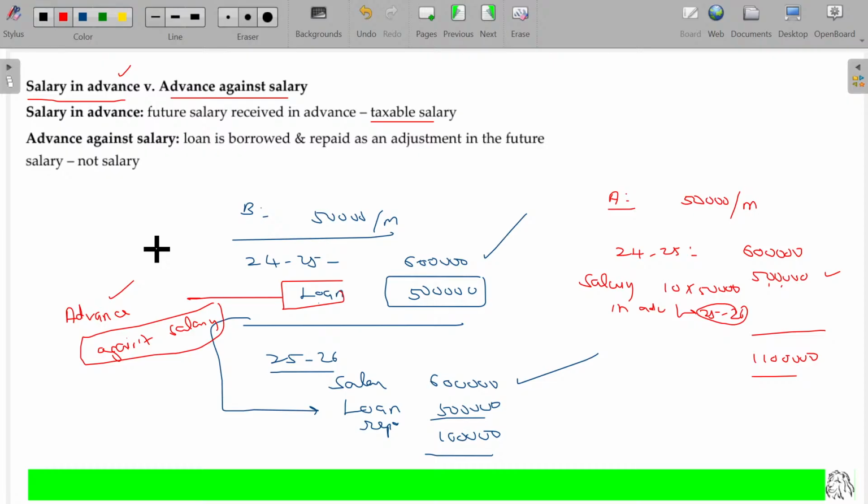Salary is pledged to get it. I pledge the jewel to get the loan. Similarly, I pledge my salary to the employer. Sir, anyhow, I am getting the salary now, so any EMI payment can be subtracted from there. Then it is called advance against salary.